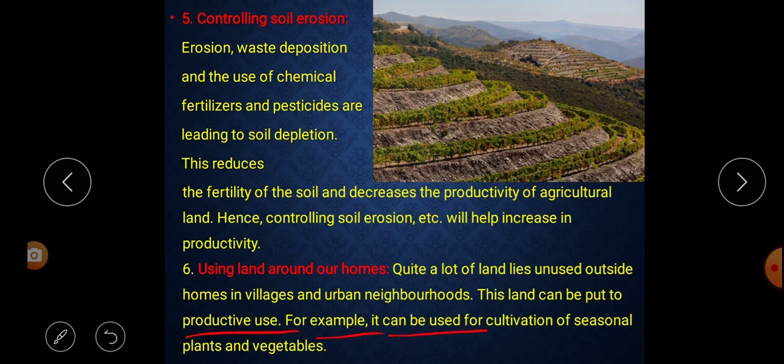For example, it can be used for cultivation of seasonal plants and vegetables. So those lands should be used for cultivation. That means we can plant seasonal plants and vegetables. So in this point it says that there is plenty of land near our homes, towns and urban areas. Those lands can be used for cultivation of seasonal plants or vegetables. So this is our lesson, land resources.